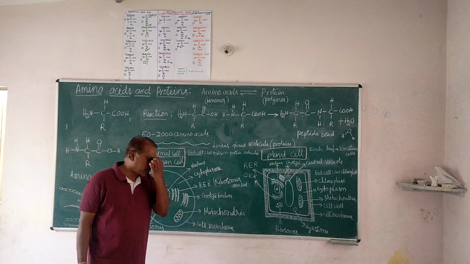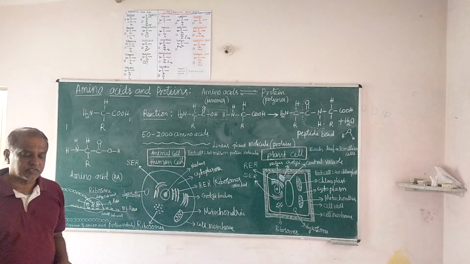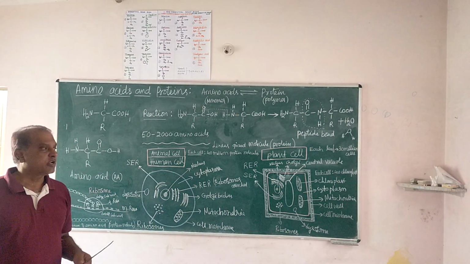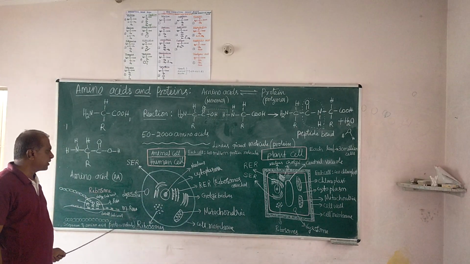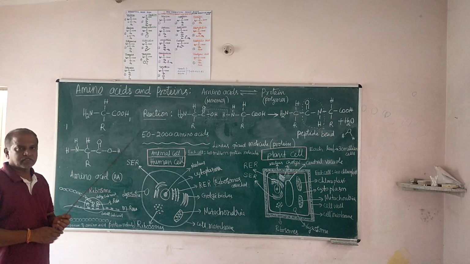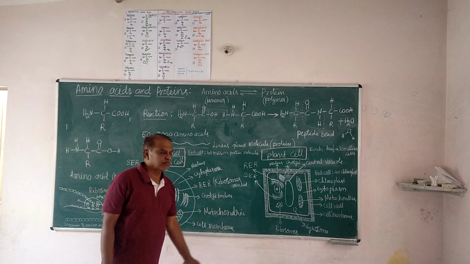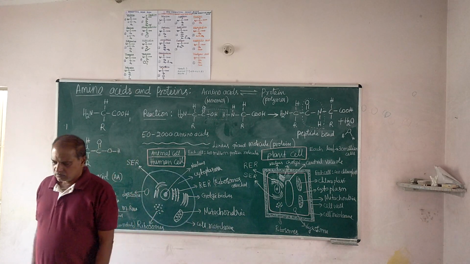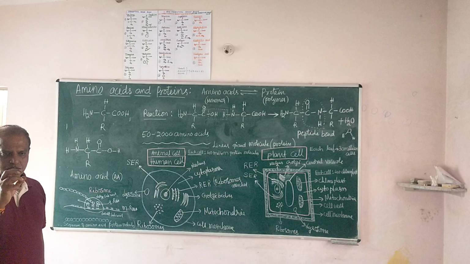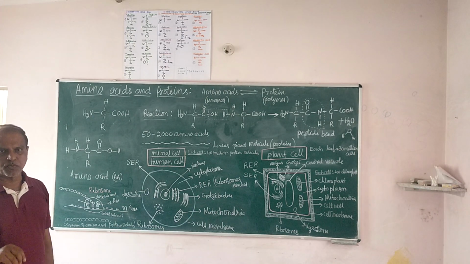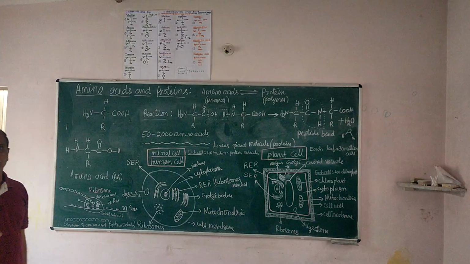What is a cell? Let us talk about it, because cells are in the human body. There are two types of cell. It is approximately spherical. Animal cell is spherical in shape. Plant cell is rectangular in shape. What is a cell? Microscopic. You can't see it by naked eye. We can only view it through a microscope.